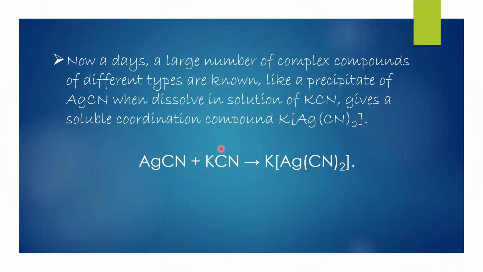Nowadays, a large number of complex compounds of different types are known, like a precipitate of silver cyanide, which, when dissolved in a solution of potassium cyanide, gives a soluble coordination compound known as potassium dicyanoargentate, or we can also simply say potassium silver cyanide complex.